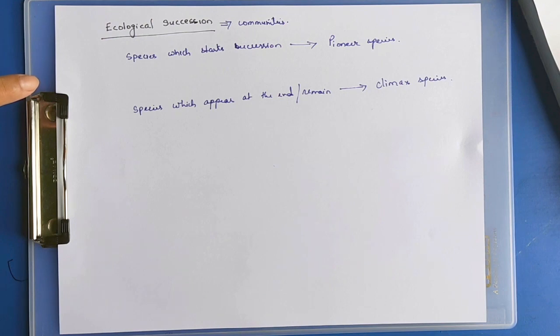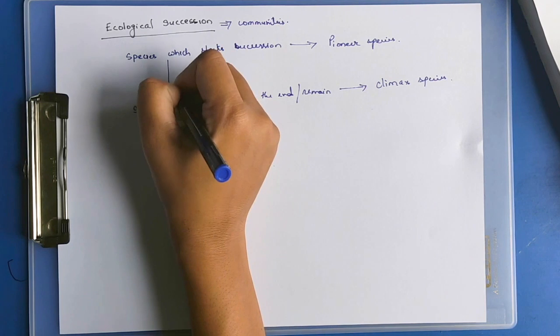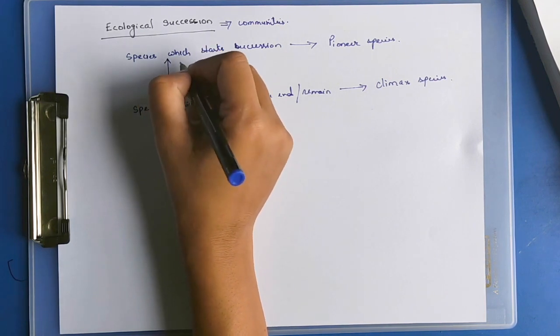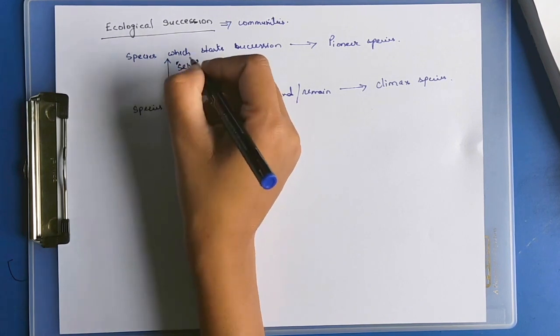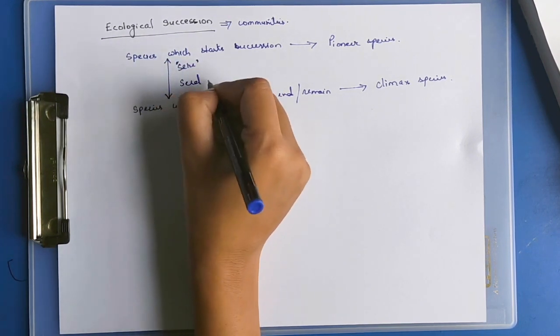In between, there are many species. Those species are known as, or are also known as, serial communities.